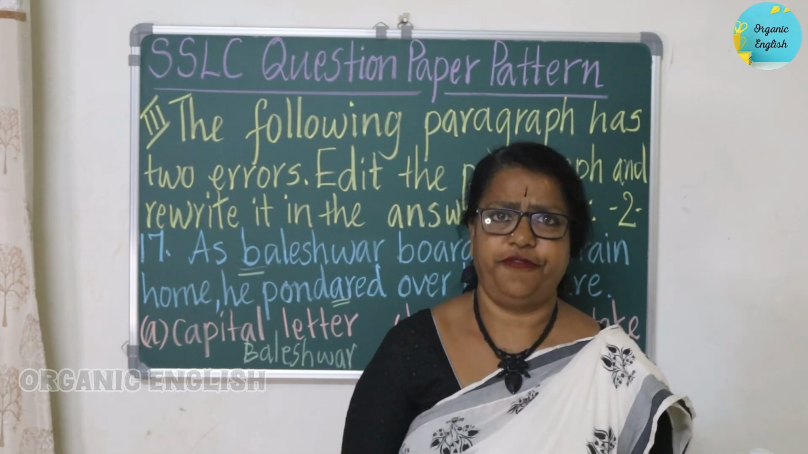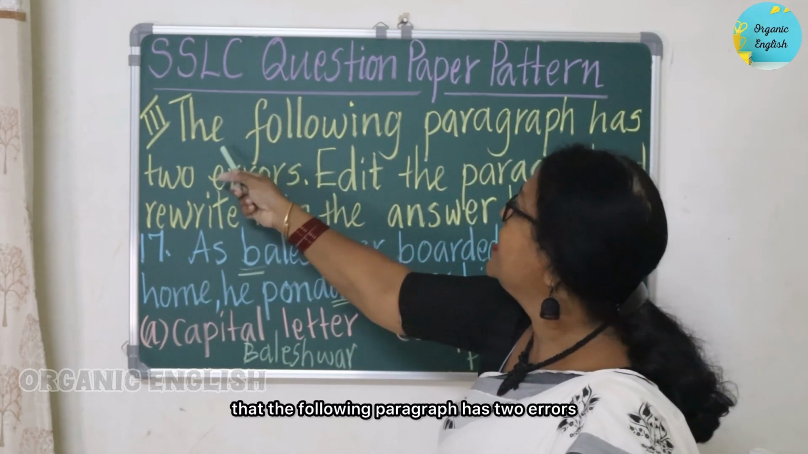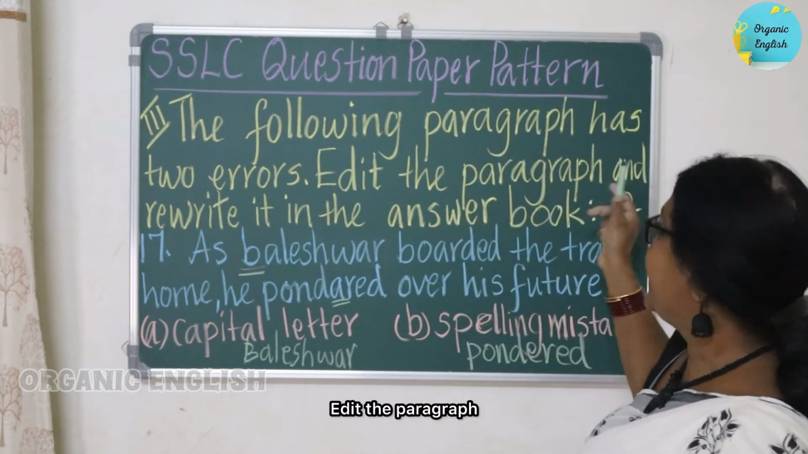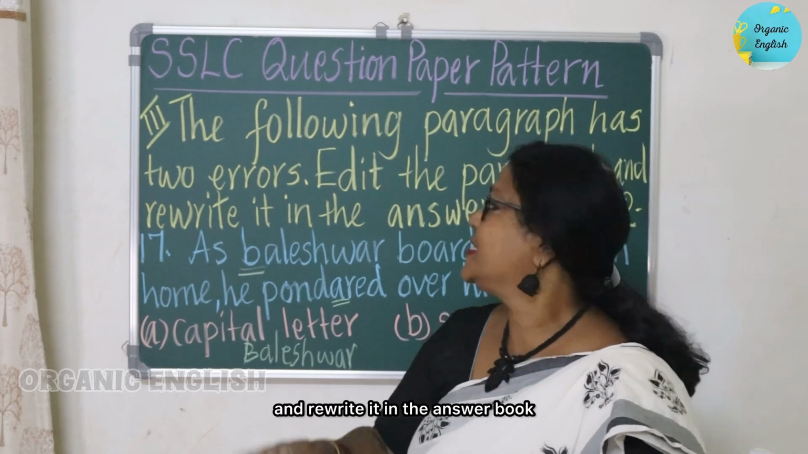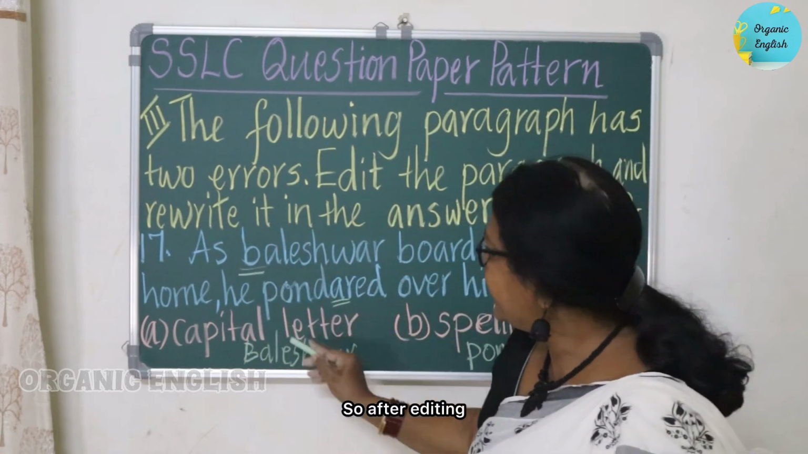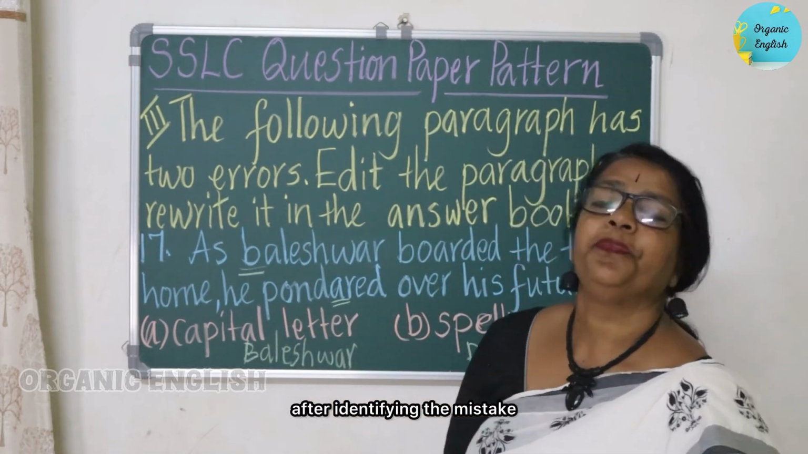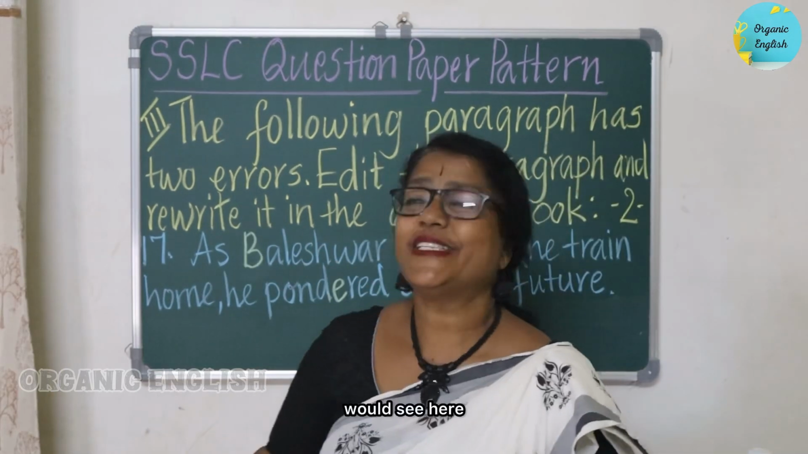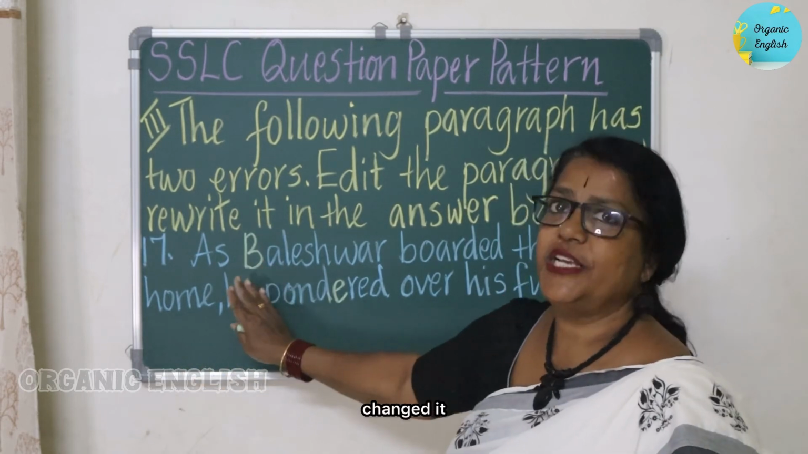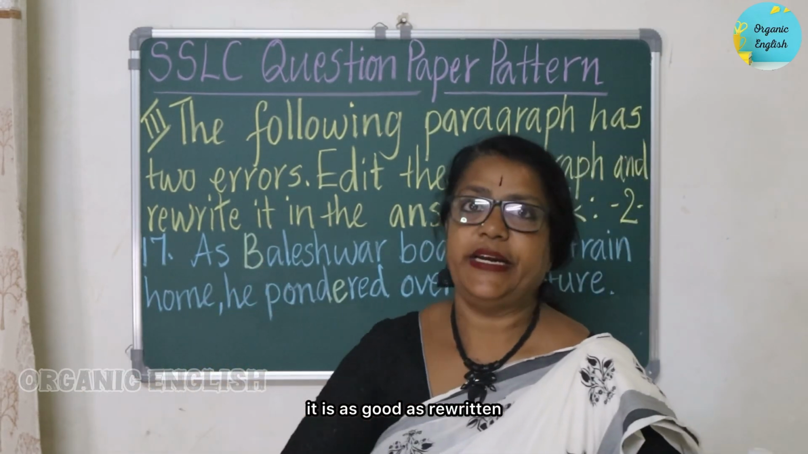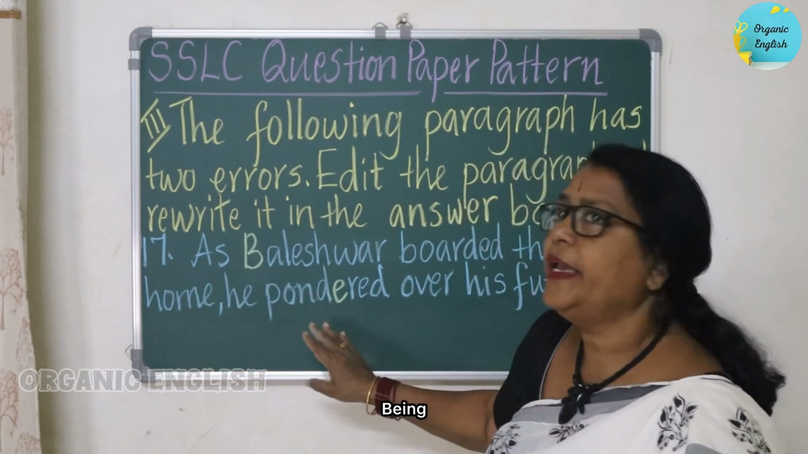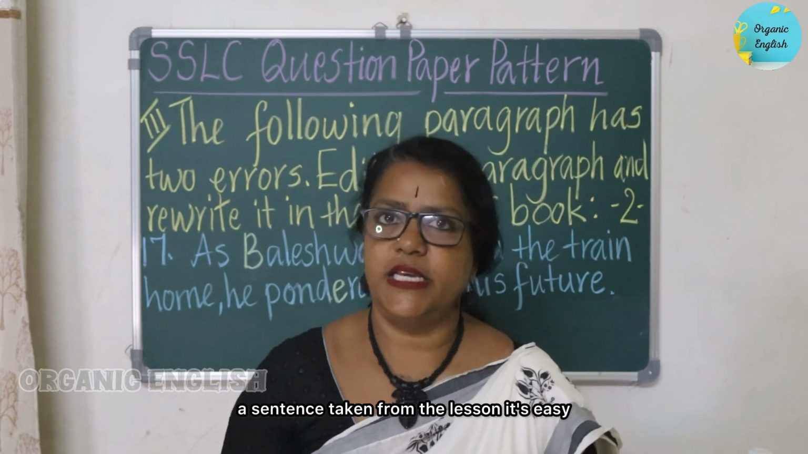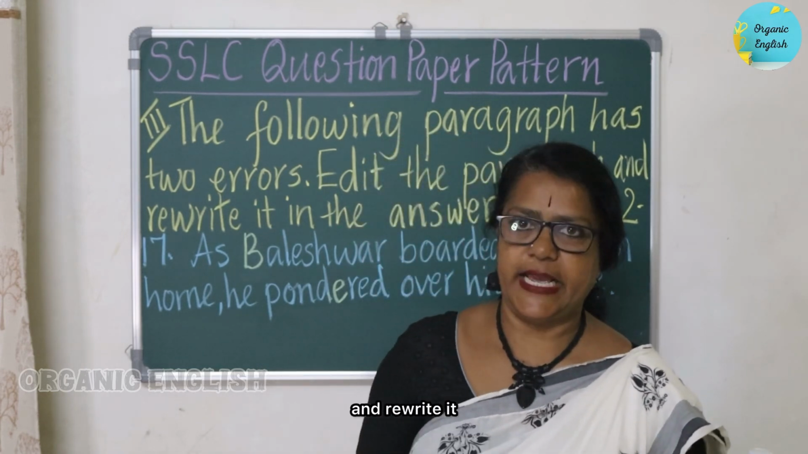But this is not enough. The instruction says that the following paragraph has 2 errors. Edit the paragraph and rewrite it in the answer book. So after identifying the mistake, we need to rewrite it. You could see here, just changed it, and it is as good as rewritten. Being a sentence taken from the lesson, it's easy to find out the mistake and rewrite it.